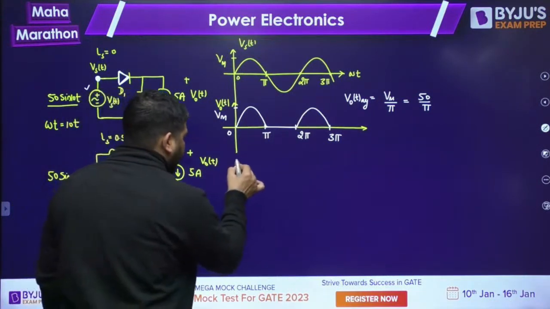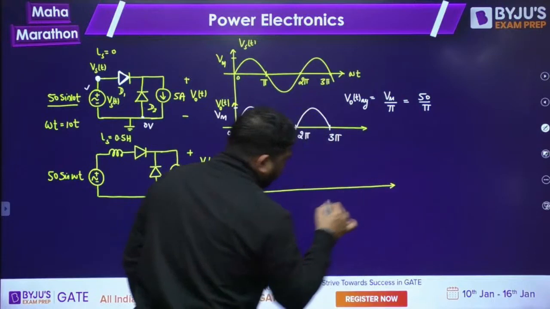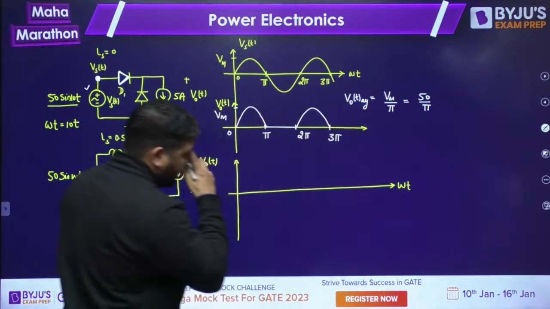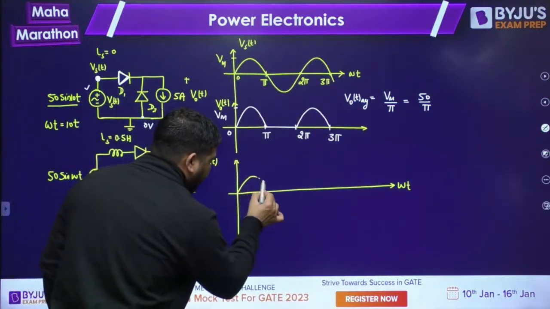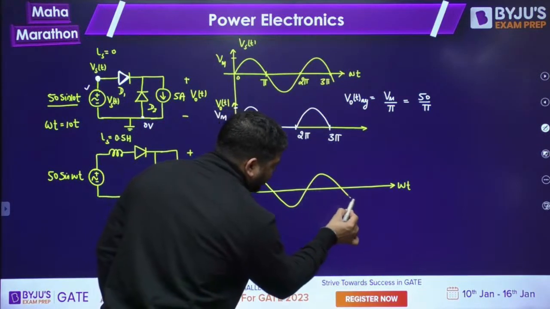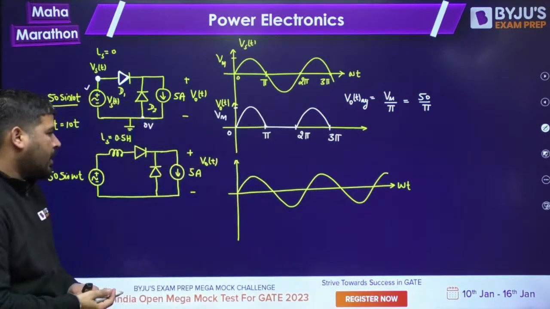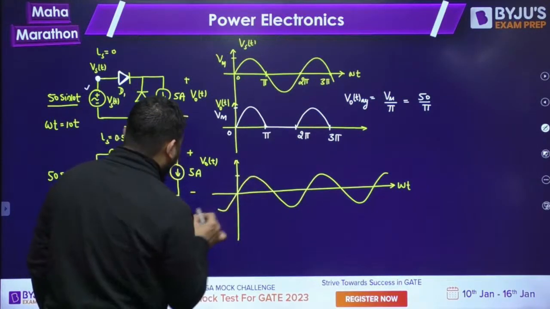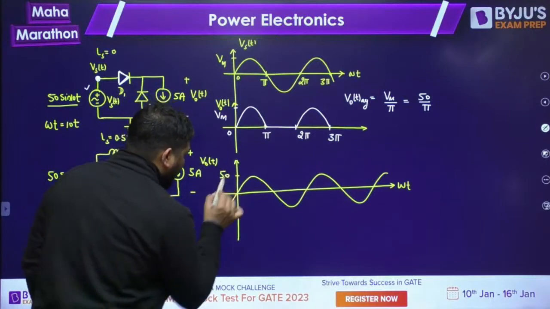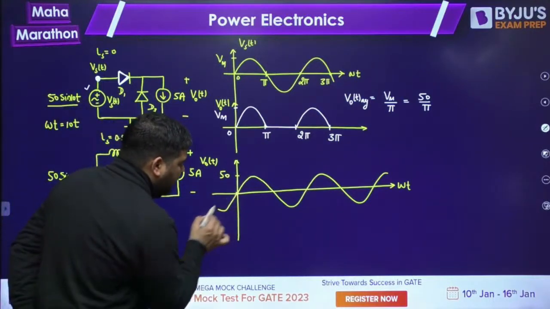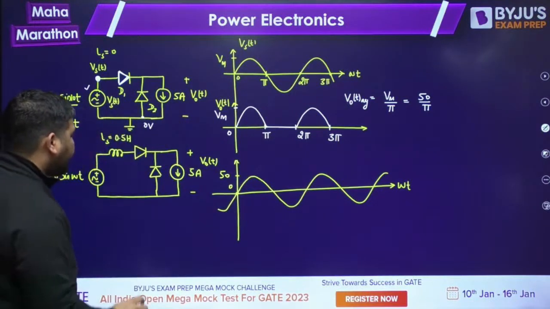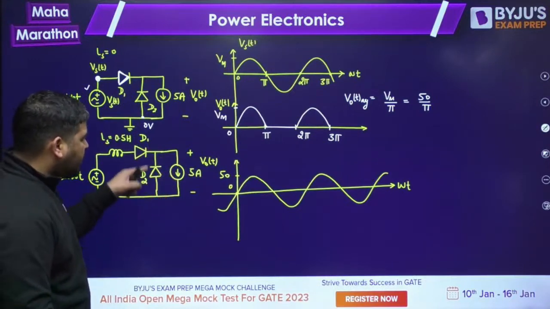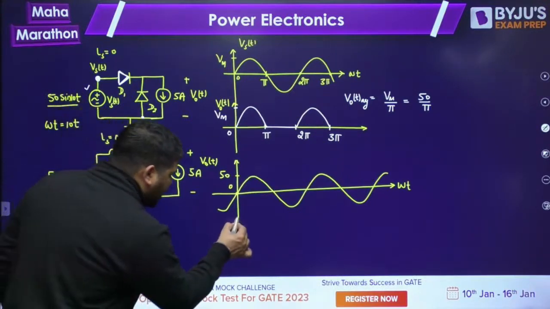So let's try to analyze it. You can see that this axis is omega t and the supply voltage is like this. This is my supply voltage. It's a pure sine wave, and before 0 it was negative. This value is maybe 50. Now you can see that before 0, can you tell me which diode was conducting? Before 0, obviously D2 was conducting. Before 0, the entire current was flowing through D2, so the output voltage was 0.